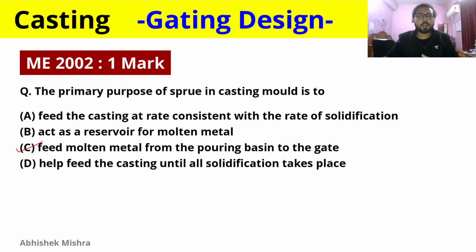It is just there to get the molten metal from the pouring basin to the gate, and after the gate the molten metal is entering the primary cavity. So this is a riser. It is acting as a reservoir for molten metal to compensate for the shrinkages, specifically liquid and solidification shrinkage that is taking place.